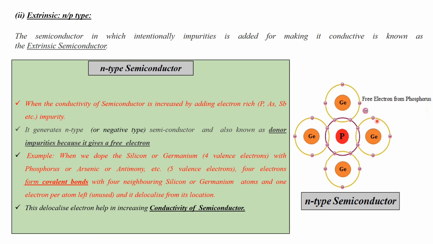For example, when we dope silicon or germanium with phosphorus or arsenic or antimony, etc., which has 5 valence electrons, 4 electrons form covalent bonds with 4 neighboring silicon or germanium atoms and 1 electron per atom is left unused. This electron is delocalized from its location. This delocalized electron helps in increasing the conductivity of the semiconductor. Okay, this is an N-type semiconductor. This is a free electron from phosphorus.